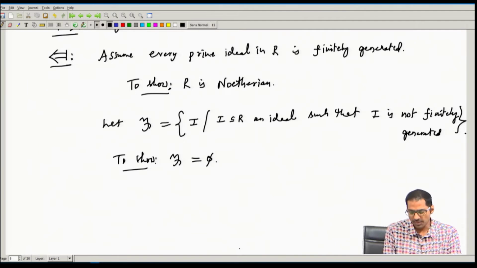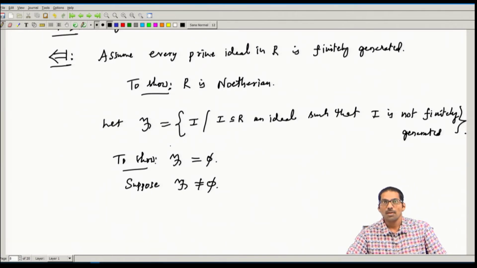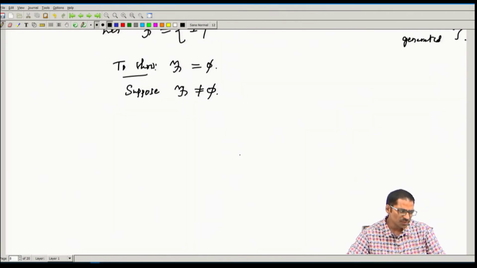Suppose on the contrary, assume F is non-empty.